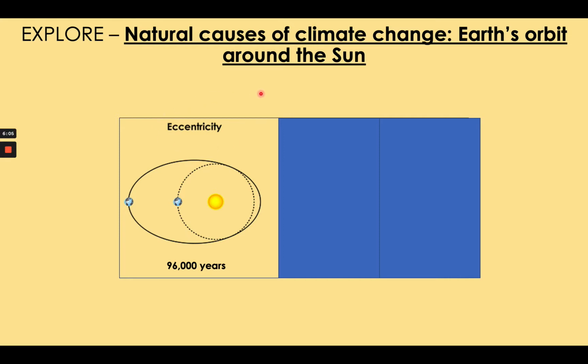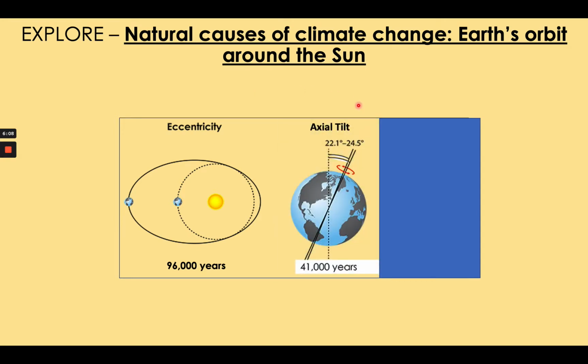Second way the Earth's orbit around the Sun changes is this. It's called axial tilt. And this change, this cycle, takes around 41,000 years. The Earth orbits the Sun, but the Earth also rotates around its axis, which is an invisible line going from the North Pole to the South Pole, almost directly from the North Pole to the South Pole, but not quite. The Earth is in fact tilted on its axis. And the amount that the Earth tilts on its axis changes during cycles of 41,000 years.